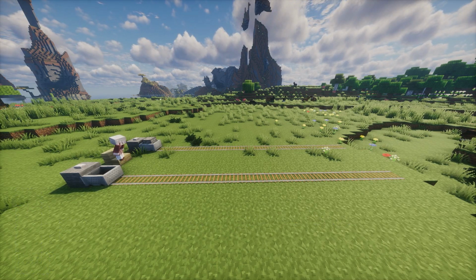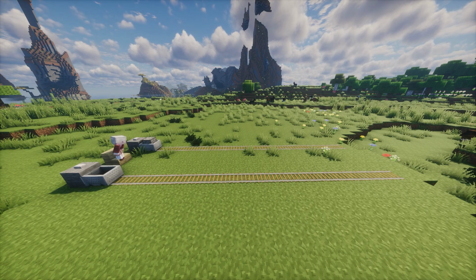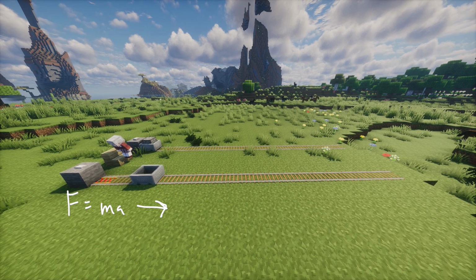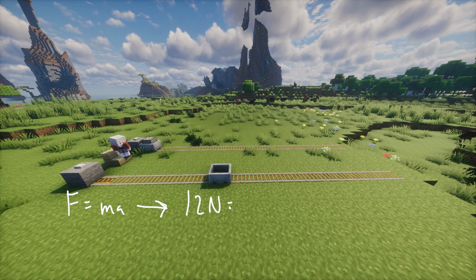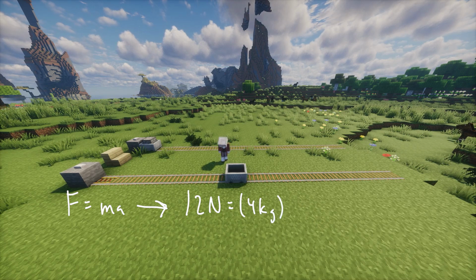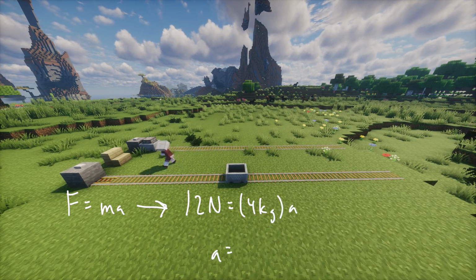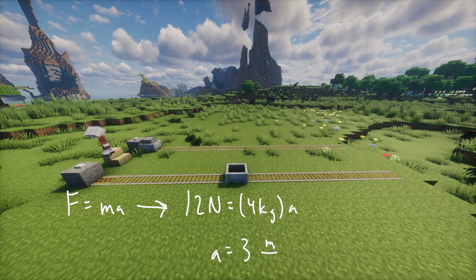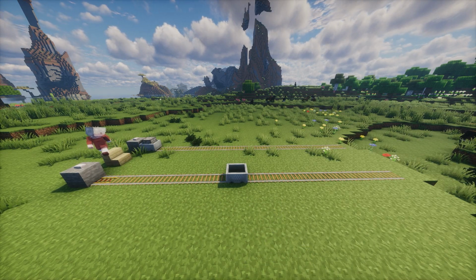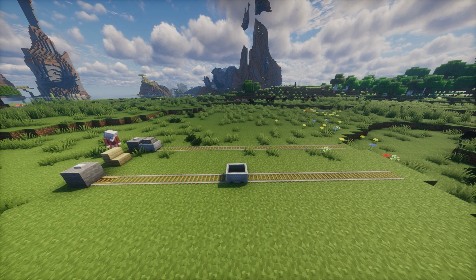Take a look at our minecart again. We can calculate the minecart's acceleration by using our F equals ma formula. When we push this button, we exert a net force of 12 newtons on the minecart. The mass of the minecart is 4 kilograms. Using our formula and rearranging to solve for a, we get that the acceleration of our minecart is equal to 3 meters per second squared. Pretty cool, huh?